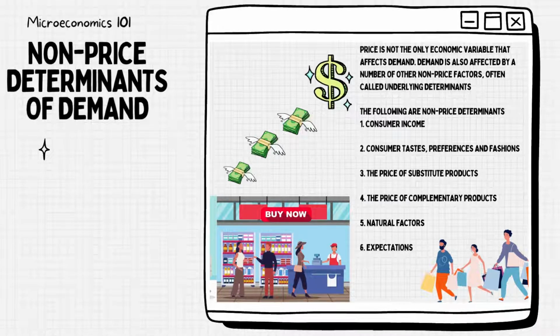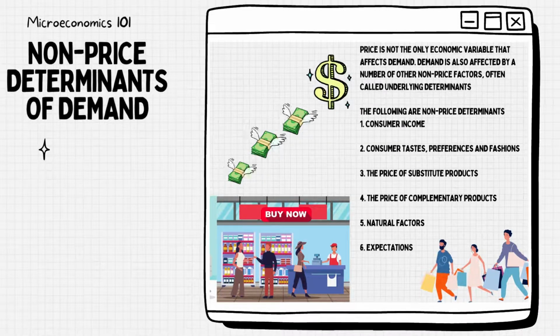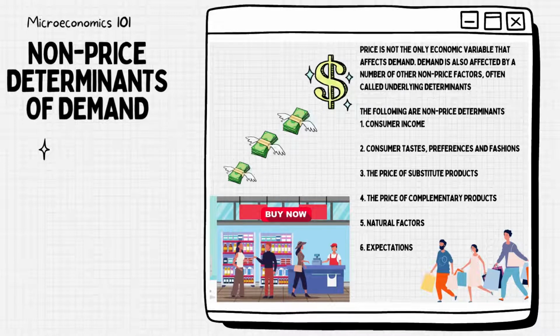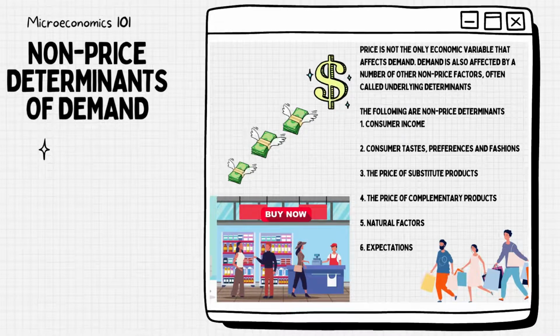2. Consumer tastes, preferences and fashions. Tastes can change over time, as can preferences and fashions, and demand can increase or decrease to reflect these changes. For example, cigarette smoking is much less fashionable than it used to be. Some products, like alcohol, gambling, and cigarettes, are addictive. The stronger the addiction, the greater the demand. Addiction to a product may interfere with rational decision-making as individuals forego their own self-interest.